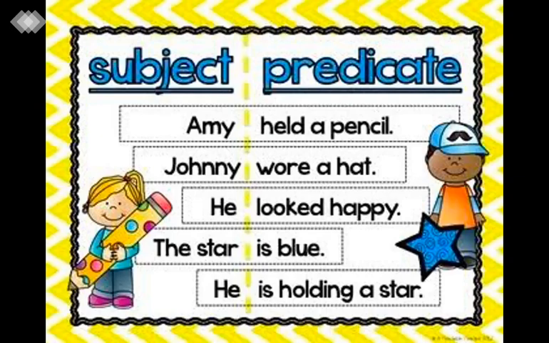Now, let me make one thing very clear: the star is blue. If you ask me where the verb is here, "blue" cannot be the verb. But yes, "is" is a helping verb. And if "is" is a helping verb, then automatically it comes in the predicate, because verbs and helping verbs all come in the predicate.